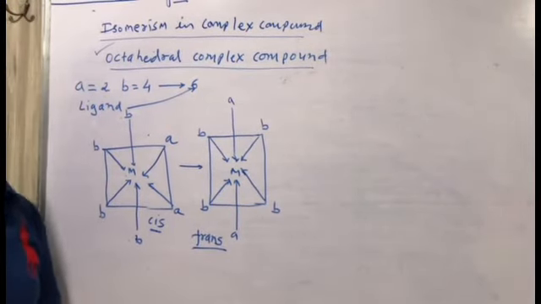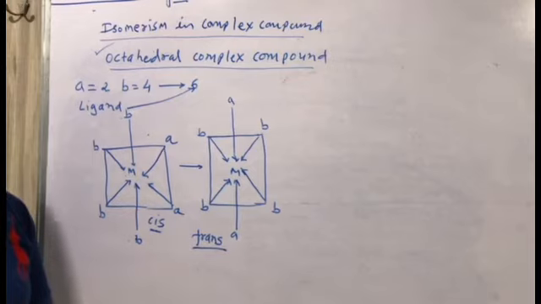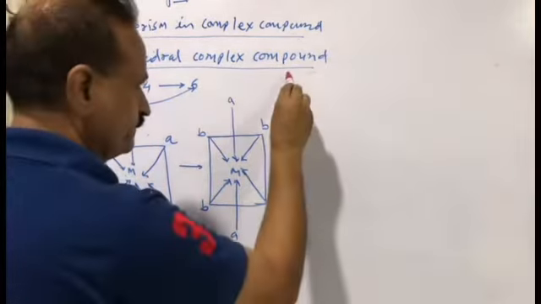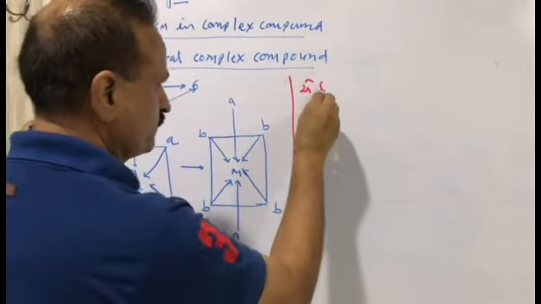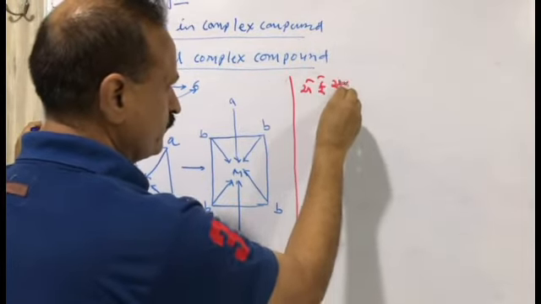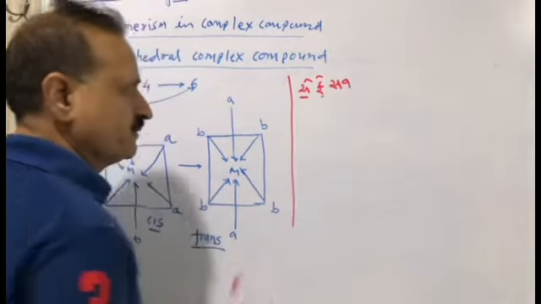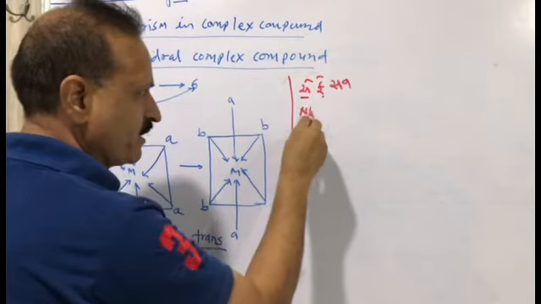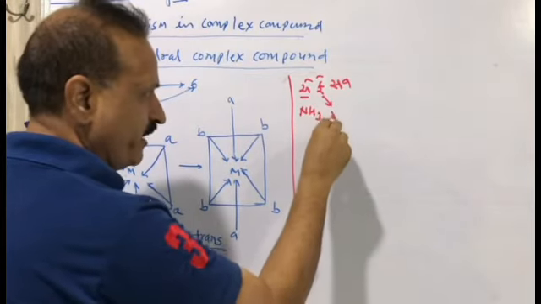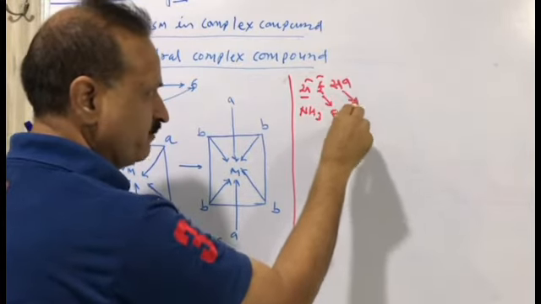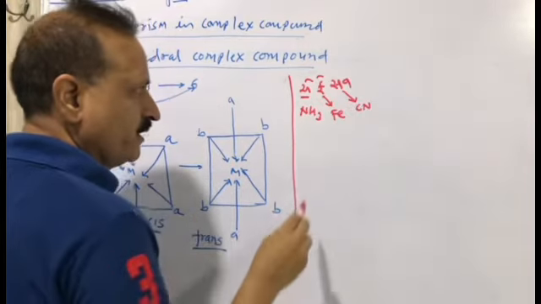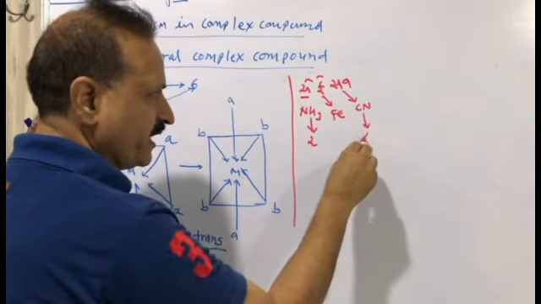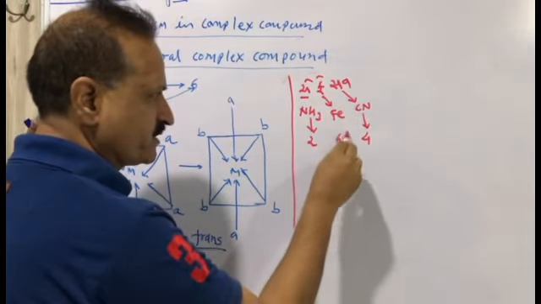We have to take a proper example for an octahedral complex compound. The formula to remember is A-Fe-CN. A means ammonia, Fe means iron, and CN means cyanide. Ammonia A is 2 in number and cyanide is 4 ligands. The total ligands will be 6.